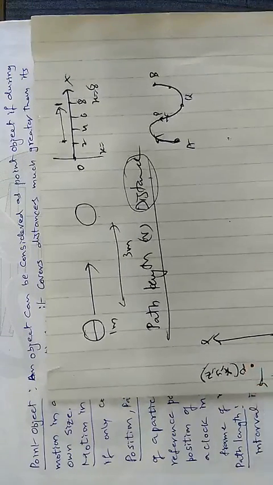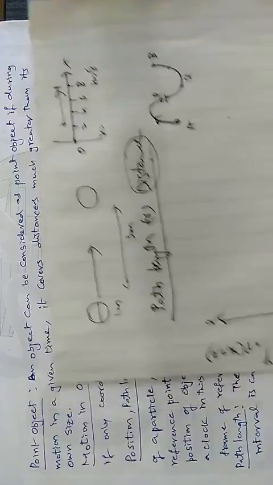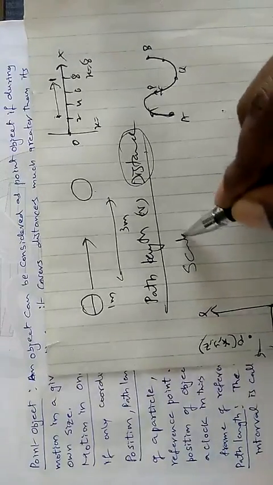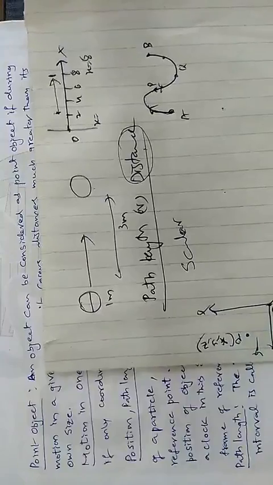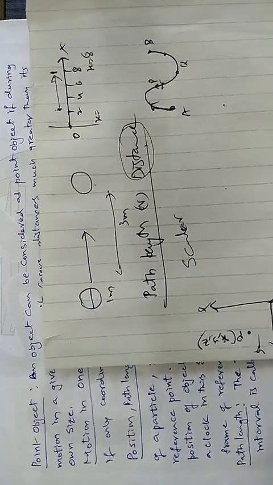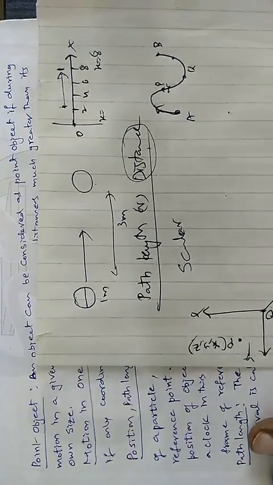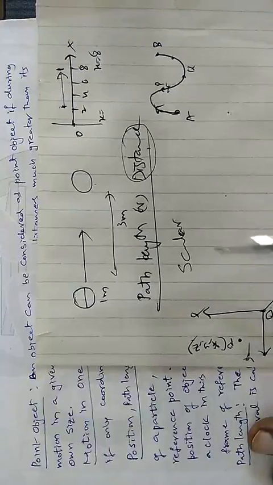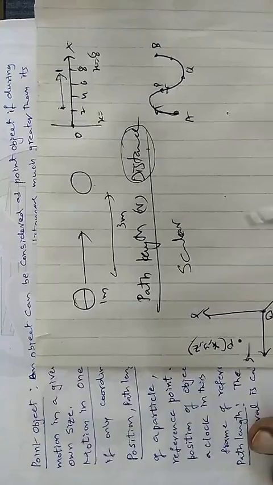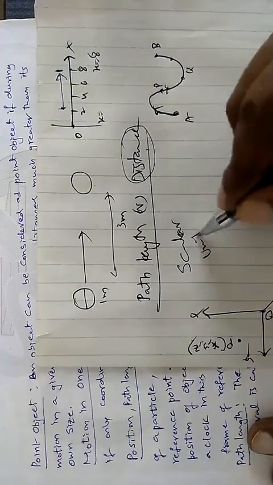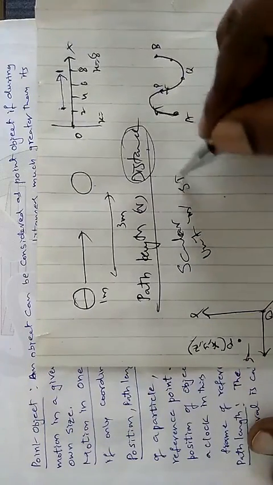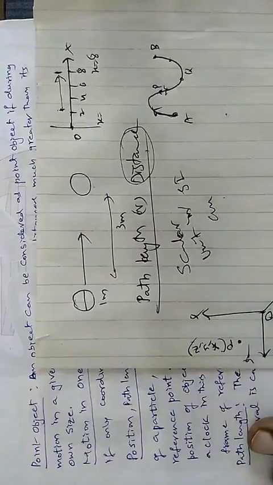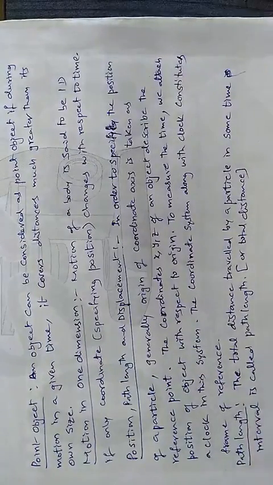Path length or distance, both are the same. It is a scalar quantity. What is a scalar quantity? You might have studied it previously in lower classes also. A scalar quantity is one which has only magnitude. Its unit is meter in the SI system and centimeter in the CGS system. Generally we use any one of these units.